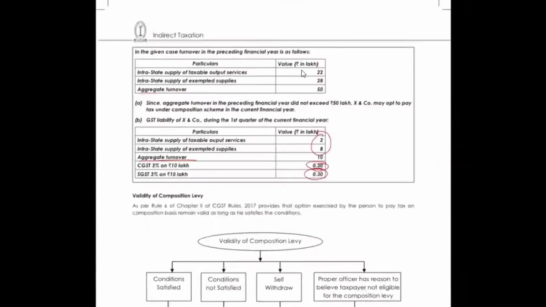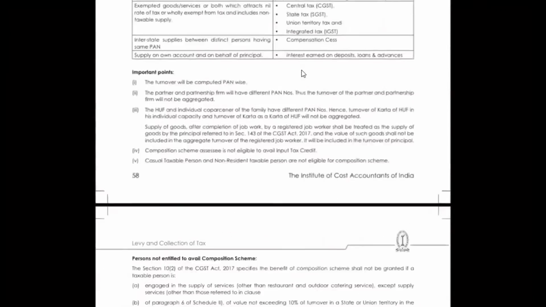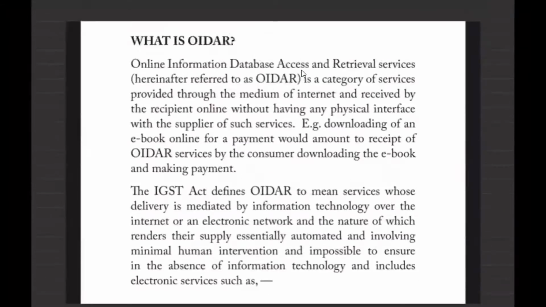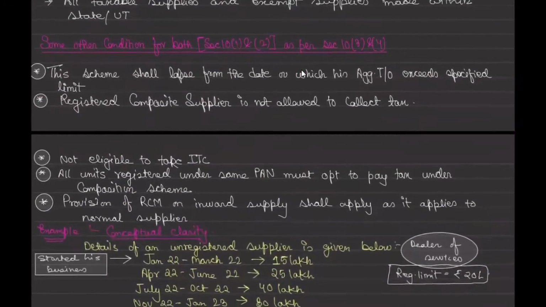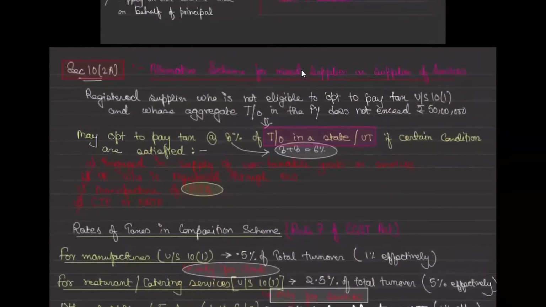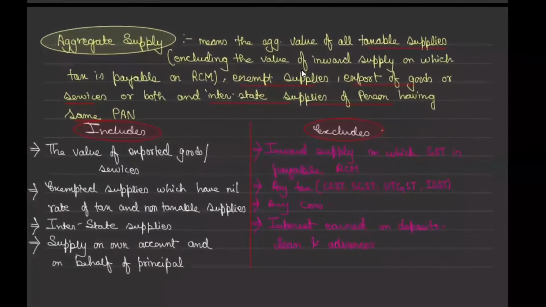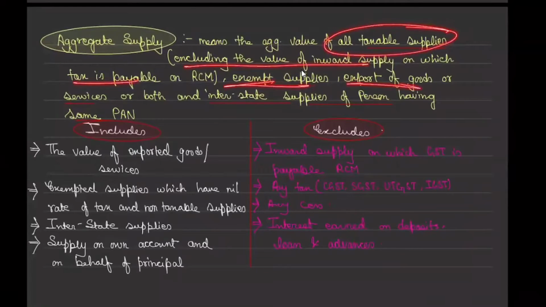If you remember, let me show it to you. It will be more clear. See, in aggregate turnover, all taxable supplies excluding value of inward supply, exempted goods, export of goods, services, and interstate supplies as well. Why?